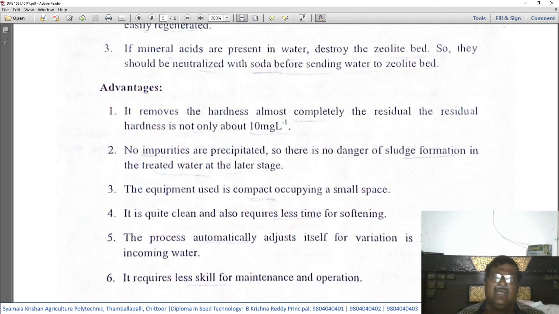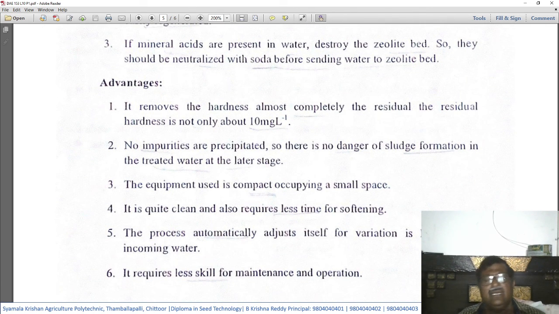So there are certain advantages also in using the zeolitic method of softening water. Number one, it removes the hardness almost completely. The residual hardness is only about 10 mg per liter.